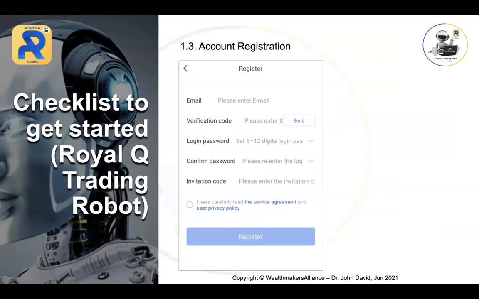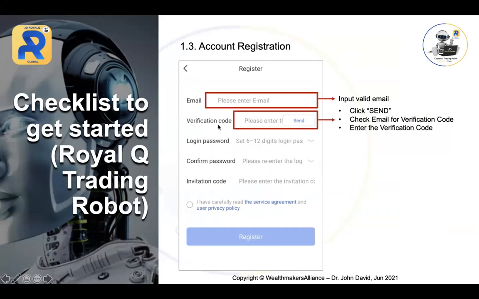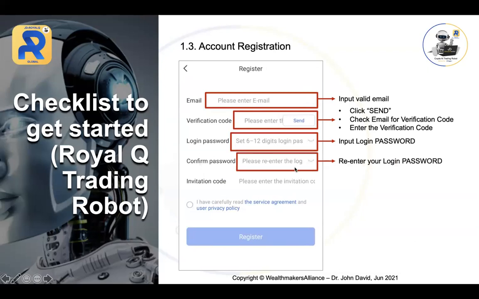So for the account registration, once you tap on sign up, it will ask you for your email. Just make sure you input a valid email, and thereafter you need a verification code. To get a verification code, just click send. They will send a verification code to the email that you registered; use that code and enter it over here. Thereafter, please key in your login password and confirm your password.